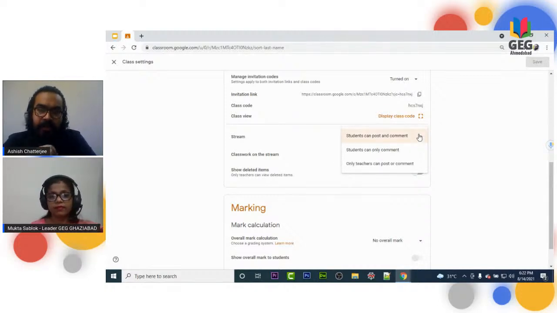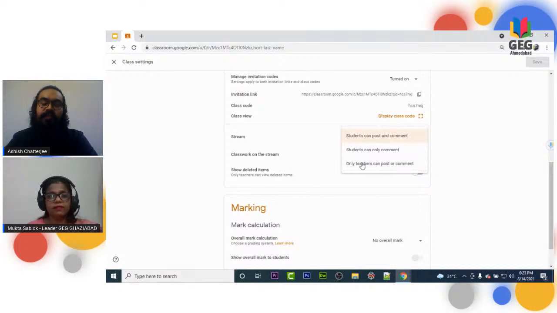These three options are quite innovative and quite useful. The reason is that in our classes we get a lot of messages, and at certain times our inbox gets filled with them. Here, a student can post and comment. Another option is student can only comment, meaning whichever thread the teacher has started, students can only reply and comment on that. The second is only teachers can post or comment.